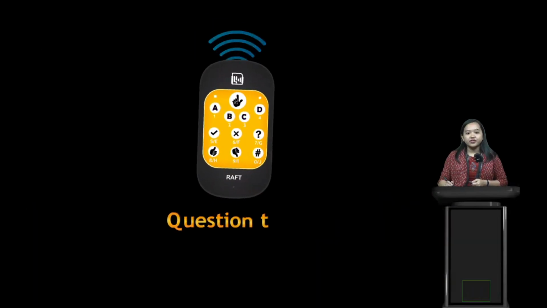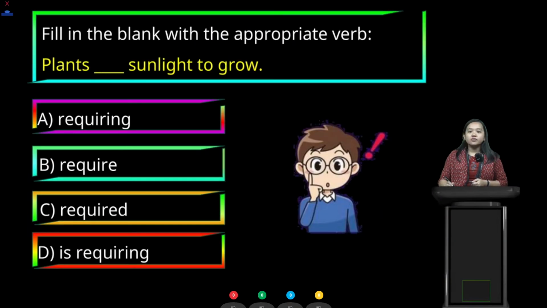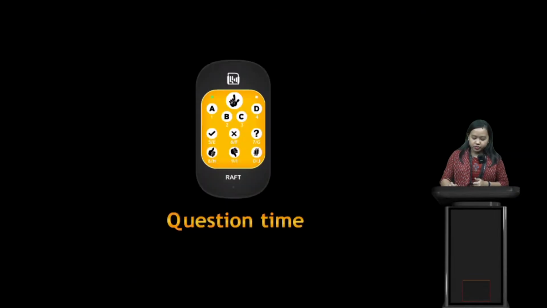Now it's question time for you all. Let's see what the first question is. Plants dash sunlight to grow. Now here we have four options. First option is requiring. Second option we have require. Third option we have required. Next we have is requiring. So the sentence is: plants dash sunlight to grow. Please think and tell me which is the correct answer.